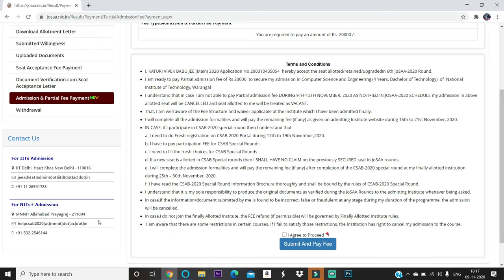During your choice filling, there are some restrictions while choosing some options like NIT Sikkim. While you are giving the options, there is a pop-up with the restrictions. If they find that you are in that restriction zone, your admission may be cancelled. If you are okay with all these terms and conditions, check this box: I agree to proceed and submit and pay.